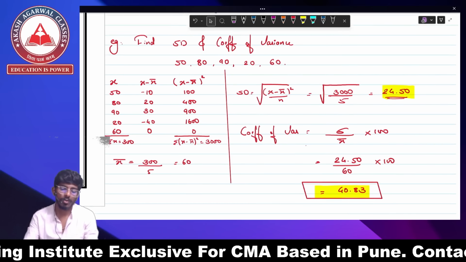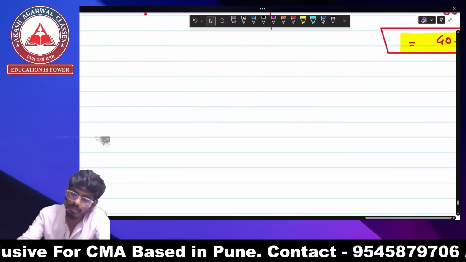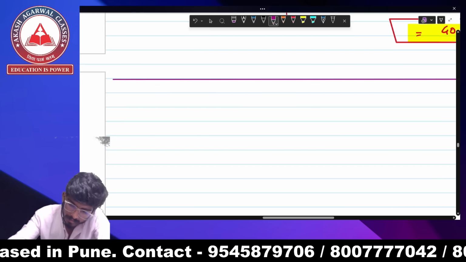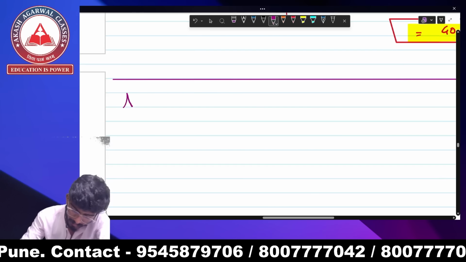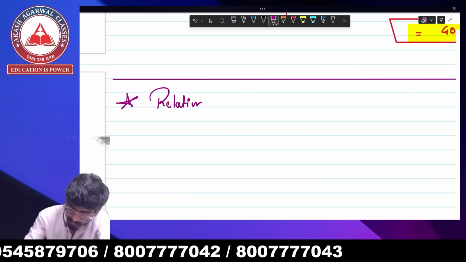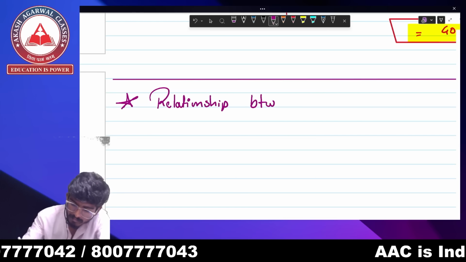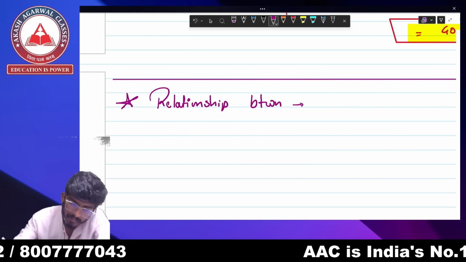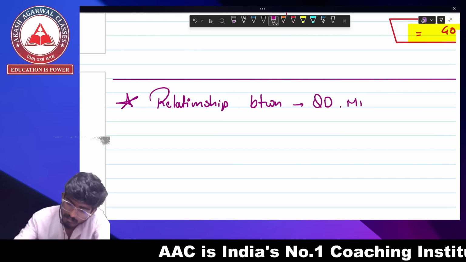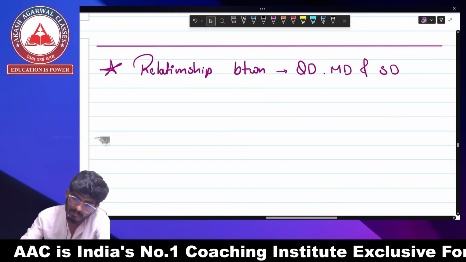Okay. So let's go ahead and study some relation between quartile deviation, mean deviation, and standard deviation, like we studied the relation between mean, median, and mode. Relationship between quartile deviation, mean deviation, and standard deviation.